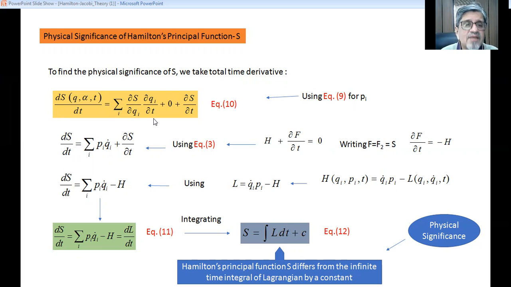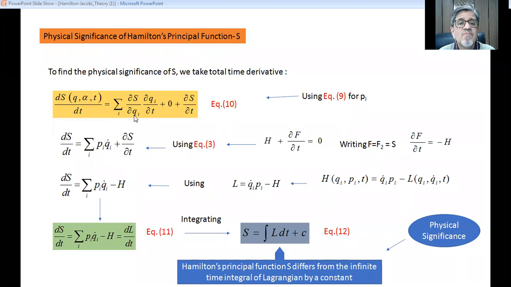Then alpha is a constant, so its time derivative becomes 0. And the last part is del S by del t. Now using equation 9 for pi, dS by dt is the summation of pi times q dot i, since del qi by del t is q dot i.